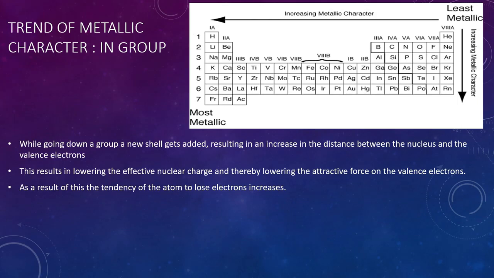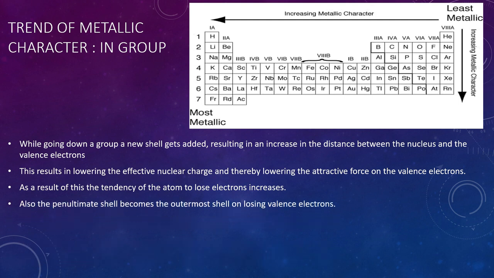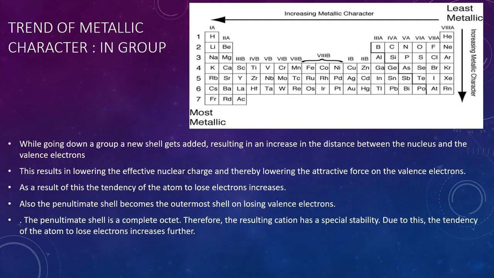As a result of this, the tendency of the atom to lose electrons increases. Also, the penultimate shell becomes the outermost shell on losing valence electrons. This penultimate shell is a complete octet. Therefore, the resulting cation formed is stable. Due to this, the tendency of the atom to lose electrons increases further.